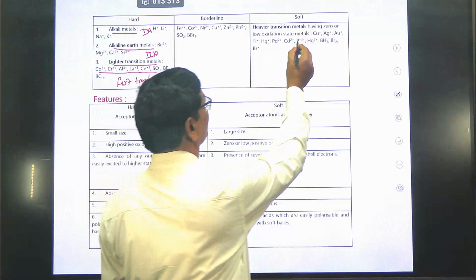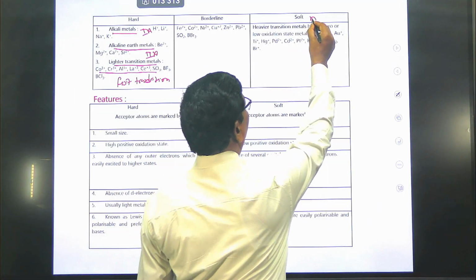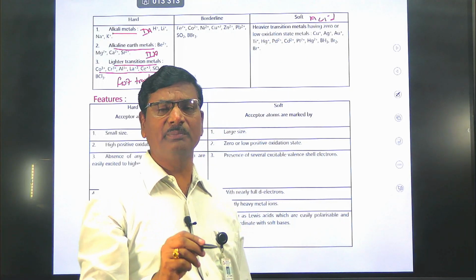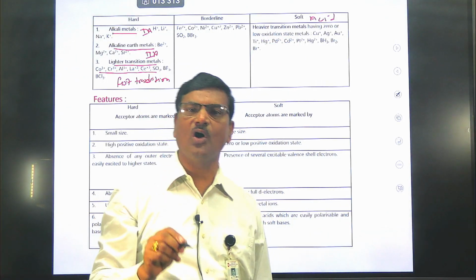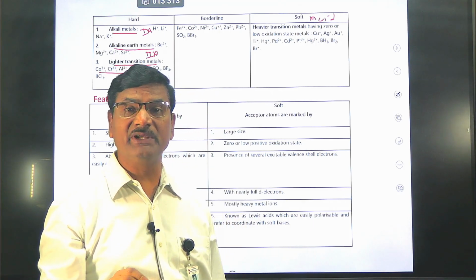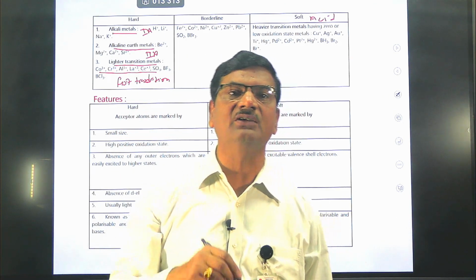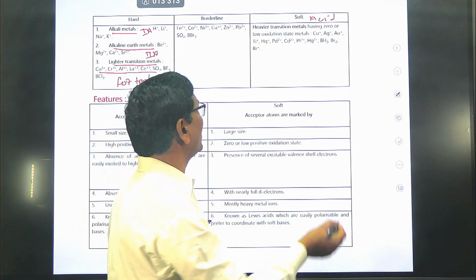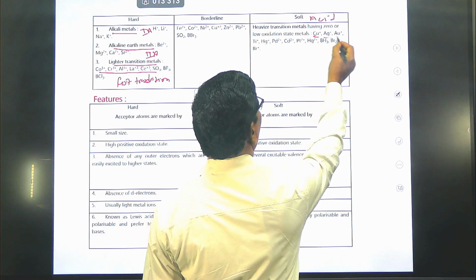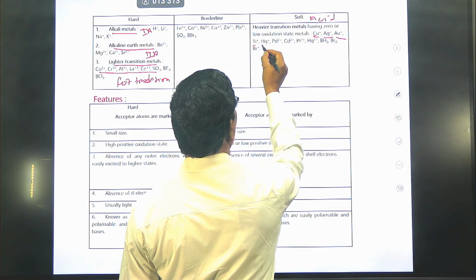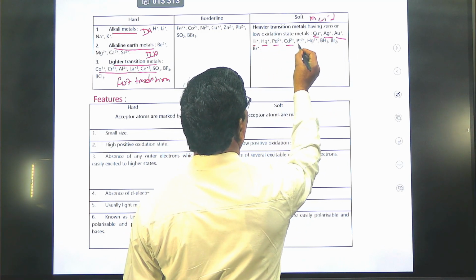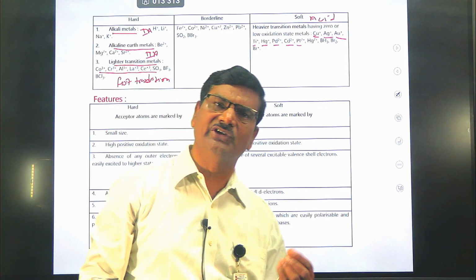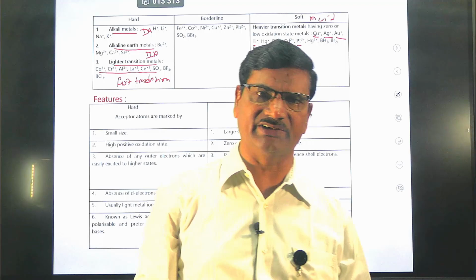Then what is meant by soft acid? Soft acids are heavier transition metals having low or zero oxidation state. For example, metals used to prepare ornaments, like copper, silver, gold, titanium, mercury, palladium, cadmium, platinum, which show sometimes 0 or sometimes +1 oxidation state.